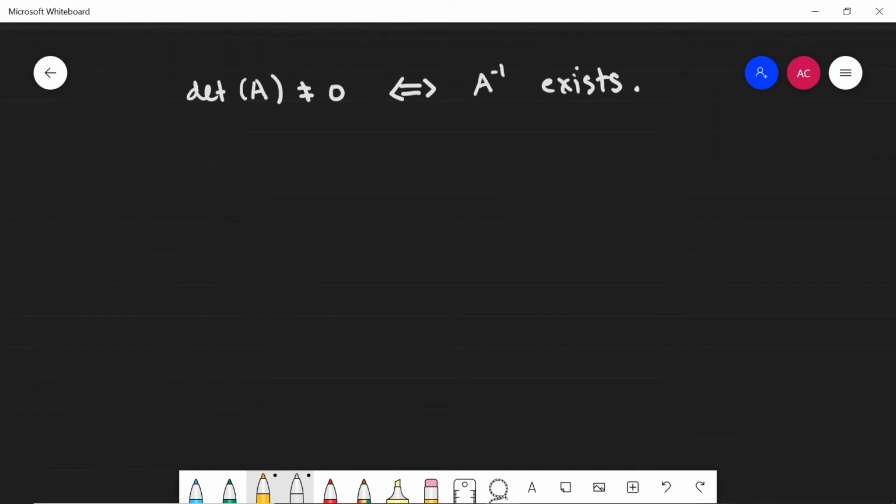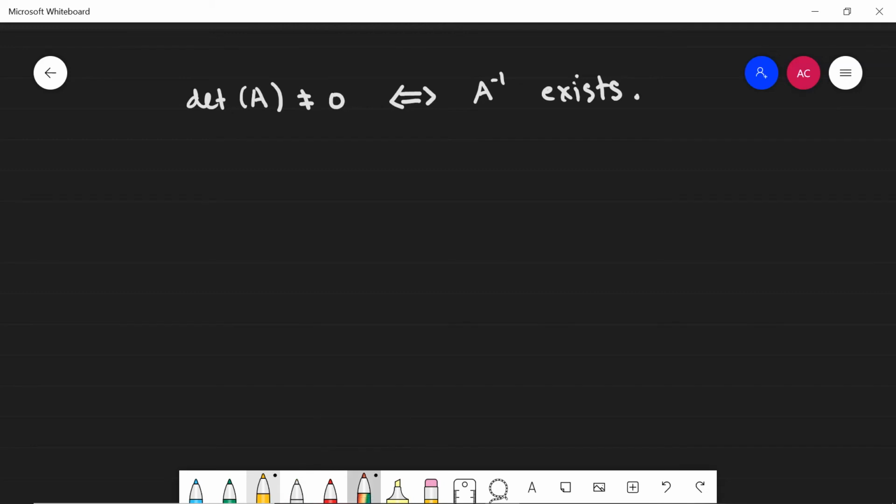All right, so let's actually prove this. Since this is an equivalence of statements, I have two directions that I have to prove. So let's first prove that A inverse existing implies that the determinant is non-zero. Here I'm proving the reverse direction, as I've stated it. So I'm supposing that A inverse exists, and I want to prove that the determinant is non-zero.